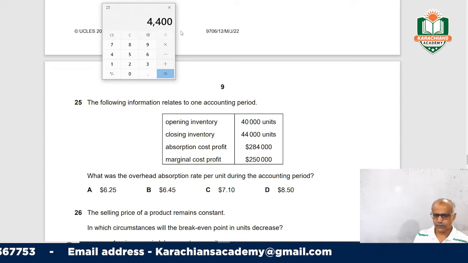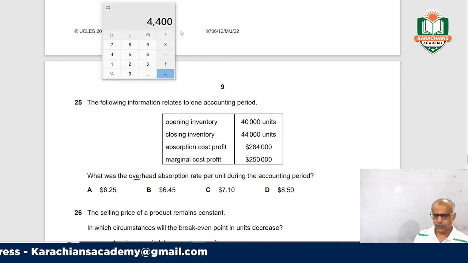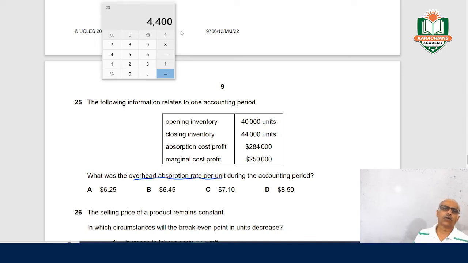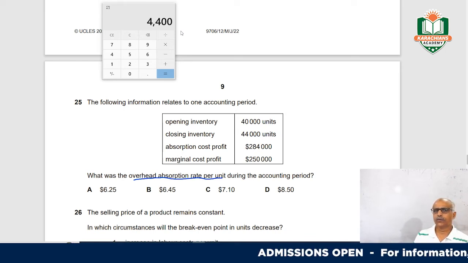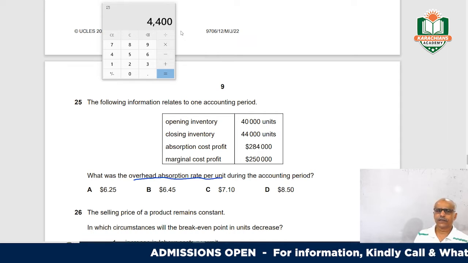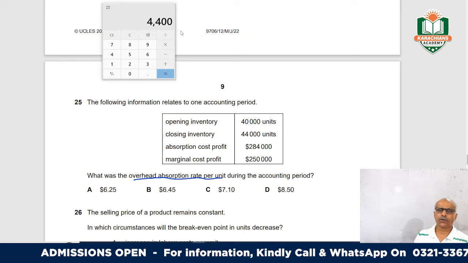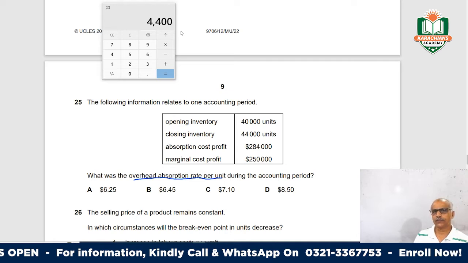So they are asking what the overhead absorption rate was. You can find the overhead absorption rate from the inventory. When you work out the closing inventories, it includes the cost of overhead charged to those inventories.